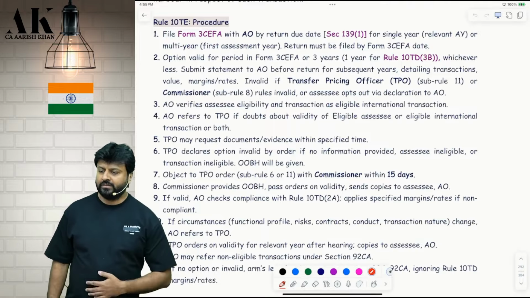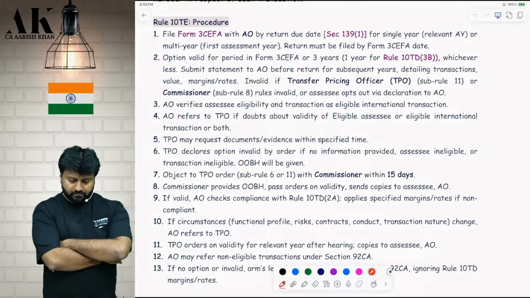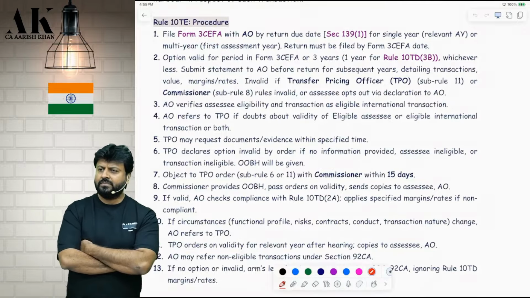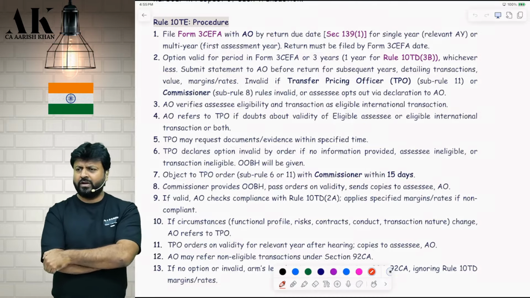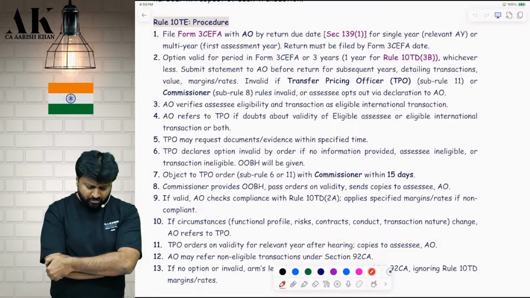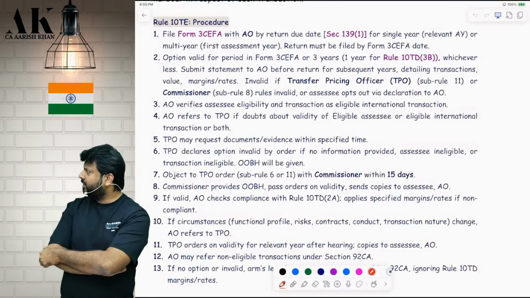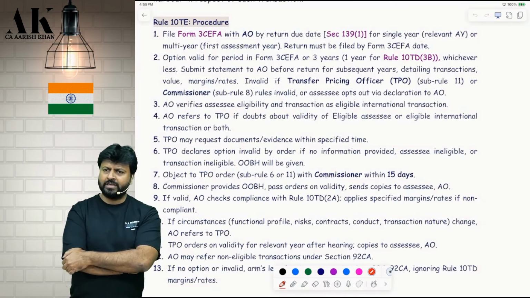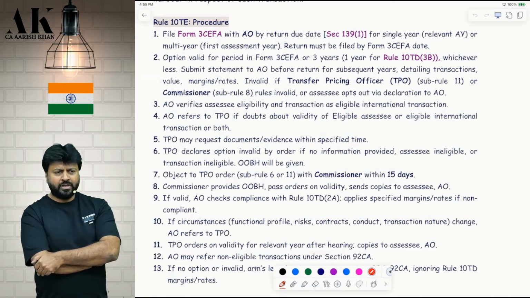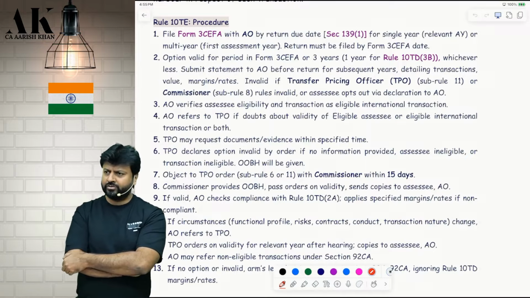Now, procedure. Shall we see? It's easy, nothing great as such, but just remember once, understand once and leave it. Don't try to learn it by heart. Rule 10TE tells us the procedure by when you should make an application, and when they will accept the option. They may accept, they may not accept. That is their choice.